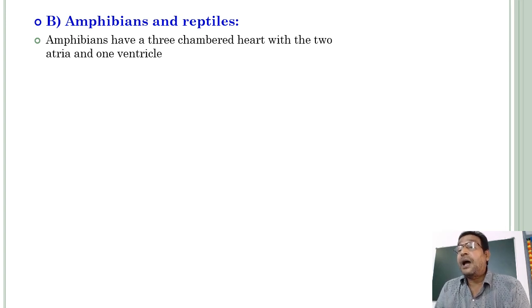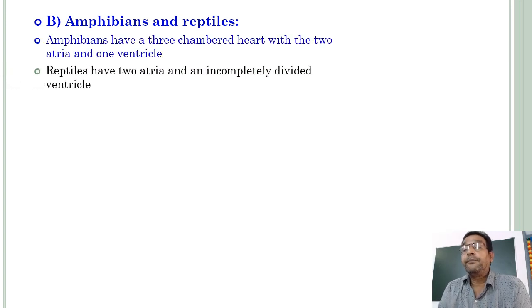Amphibians have a three-chambered heart, whereas fishes have only a two-chambered heart, one atrium and one ventricle. But here, amphibians have a three-chambered heart with two atria, plural, and one ventricle.